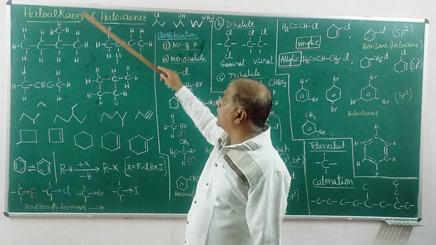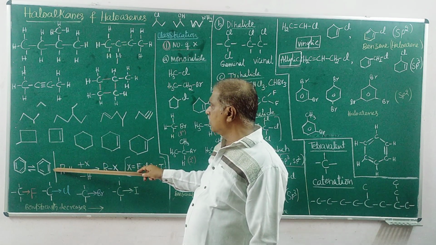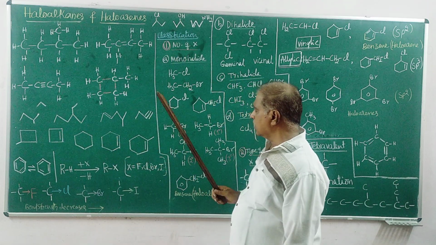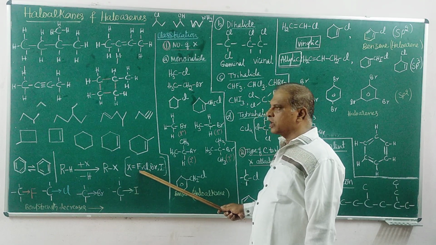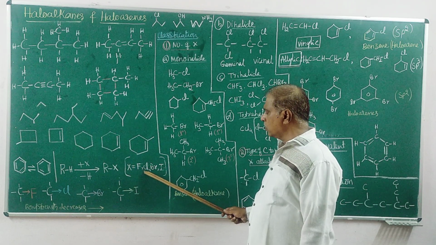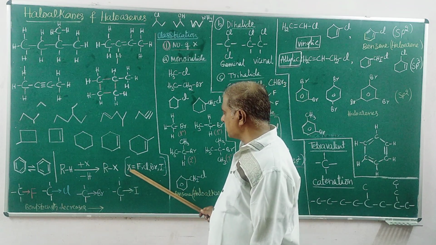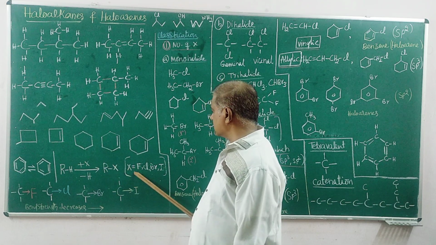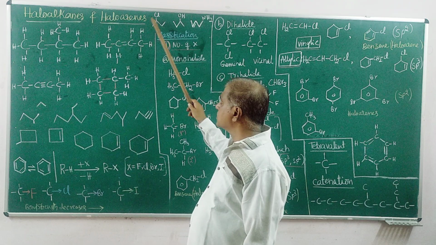If any one of the hydrogen atoms of this compound or molecule is replaced by a halogen atom, you know there are four halogens: fluorine, chlorine, bromine, iodine, represented by the symbol X. If any one hydrogen atom is replaced by this atom, it becomes haloalkanes and haloarenes.